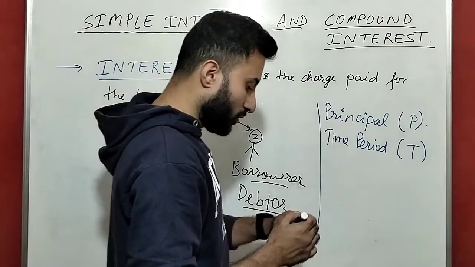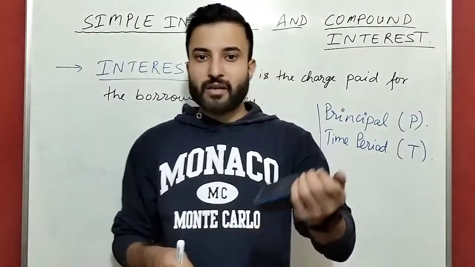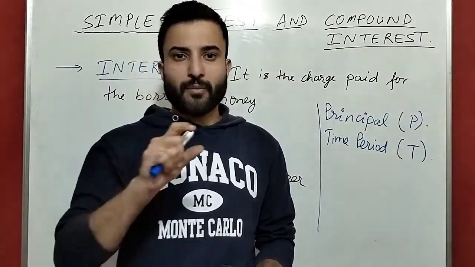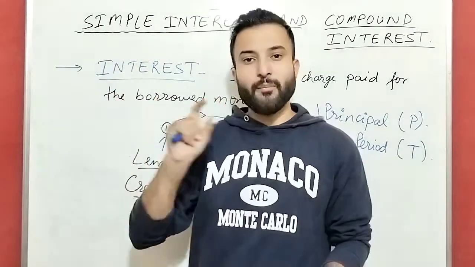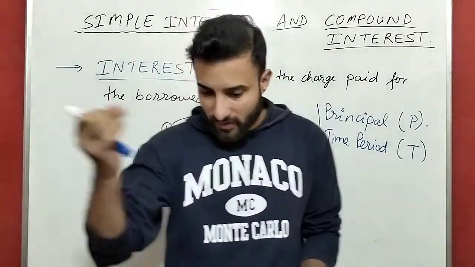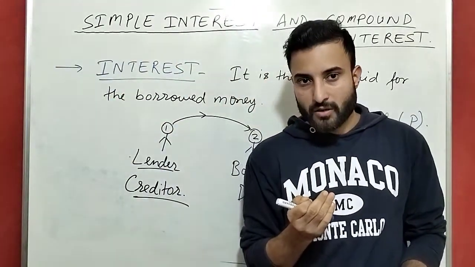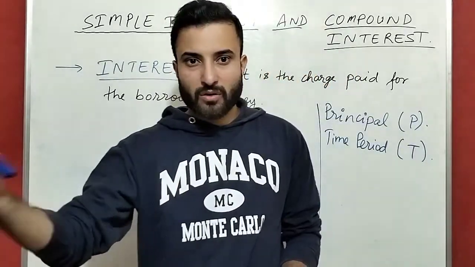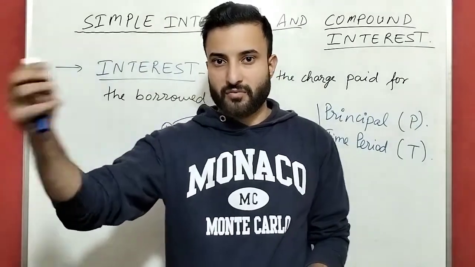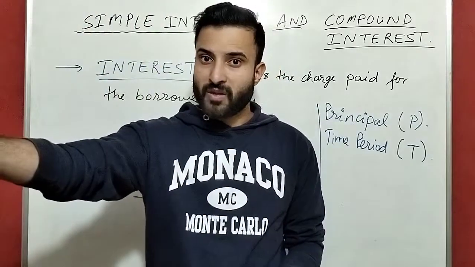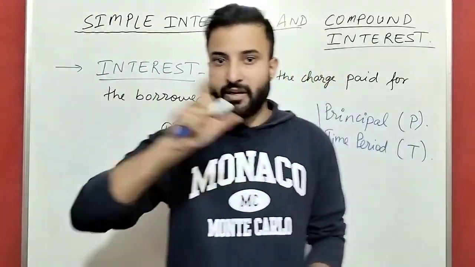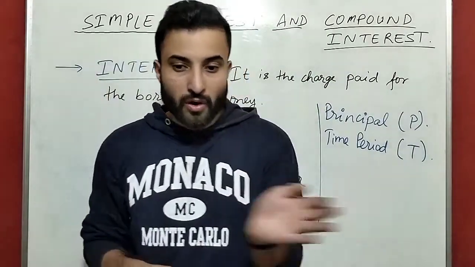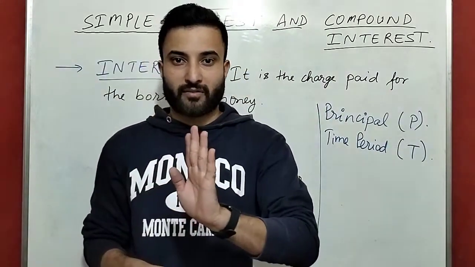And obviously we know, if the bank is giving money to you, it will put some interest. Interest means whatever principal I am taking, I have to return that amount with an extra charge. That extra charge is the interest. Guys, the whole money I am paying is not the interest.